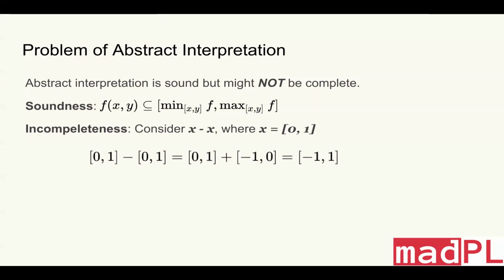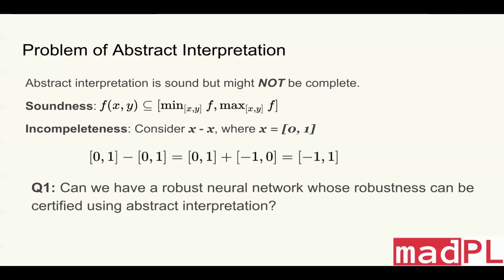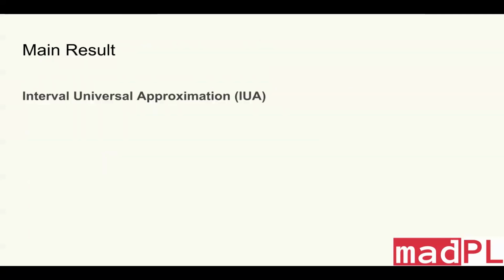Now the problem is we might have a neural network whose inputs are always robust, but we cannot certify them using abstract interpretation because abstract interpretation is so imprecise. So this raises the following research questions. First, can we have a robust neural network whose robustness can always be certified using abstract interpretation? And the second question is, if the answer to the first question is yes, how hard is it to build such a neural network? This gives our main result, which we call interval universal approximation.